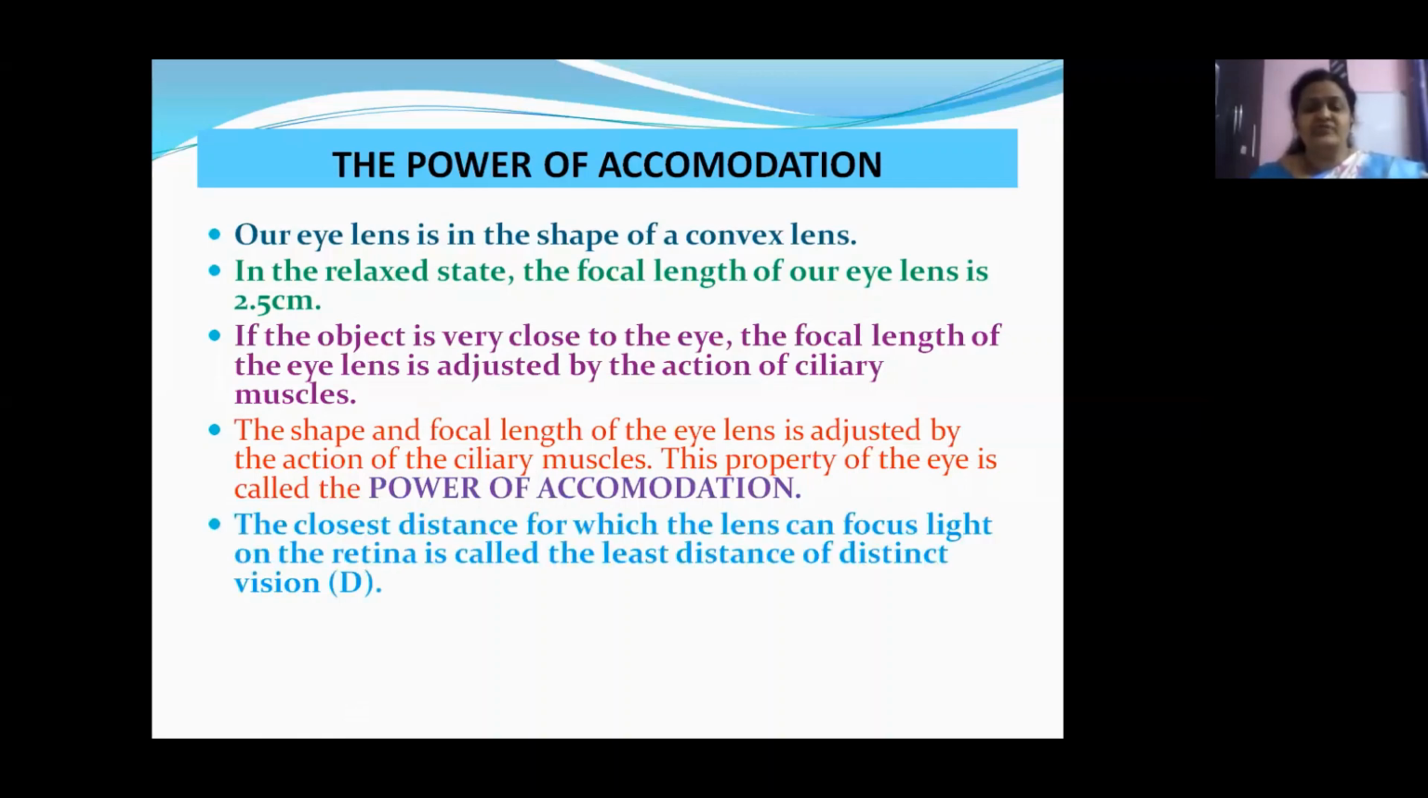The closest distance for which the lens can focus light on the retina is called the least distance of distinct vision. Children, you have learned about this in your lower classes also. This is the minimum distance at which you have to keep the object away from your eyes. The standard average value is 25 centimeters.